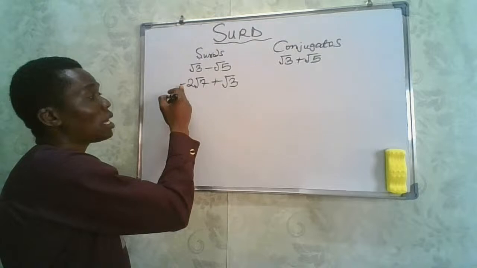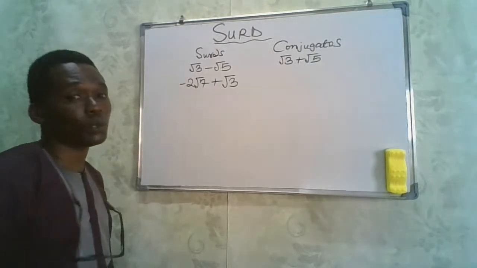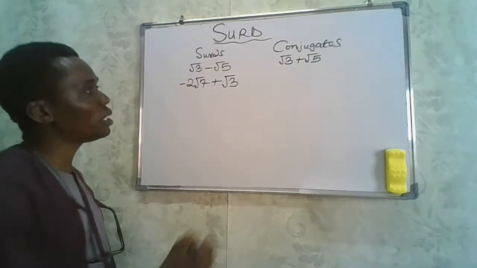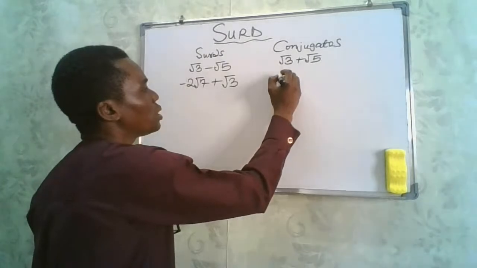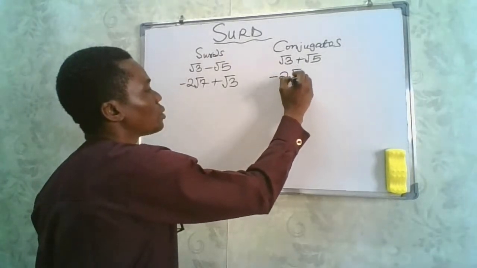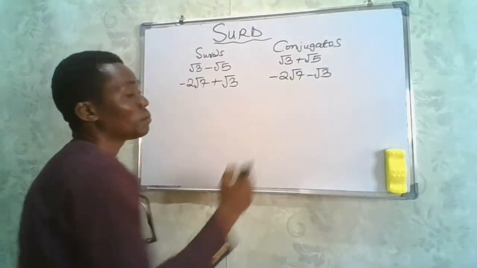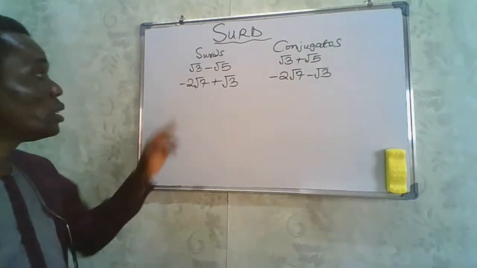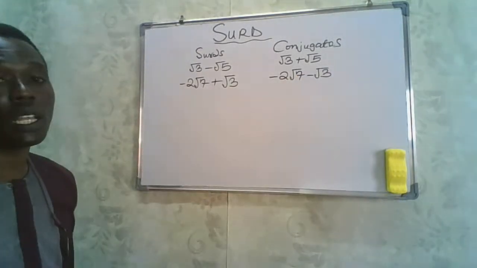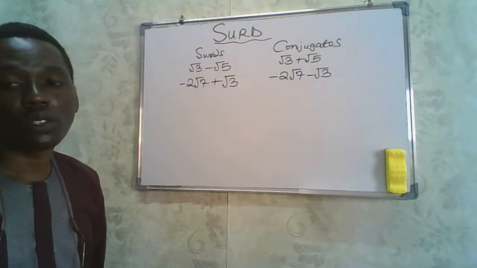Now you notice that outside we have a negative, inside we have a plus. What do you think will be the conjugate? The conjugate will be negative 2 root 7 minus root 3. Take note of that, because when you multiply these two, you definitely have a rational number.